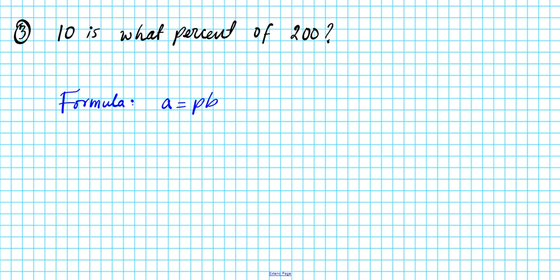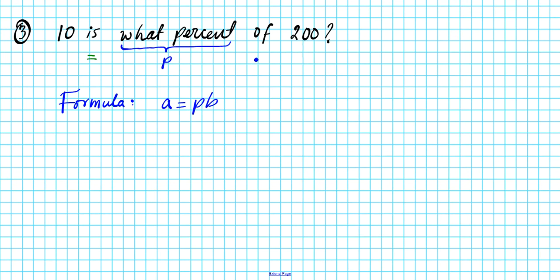Well, we know that is equal to what percent is going to be our P value. What percent basically tells us that we do not know what the percent value is here. Of is the operation, multiply, and you remember we always calculate the percent of the base.